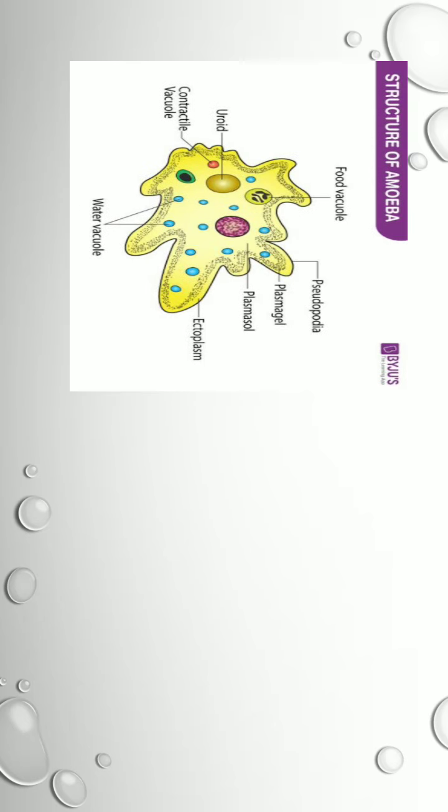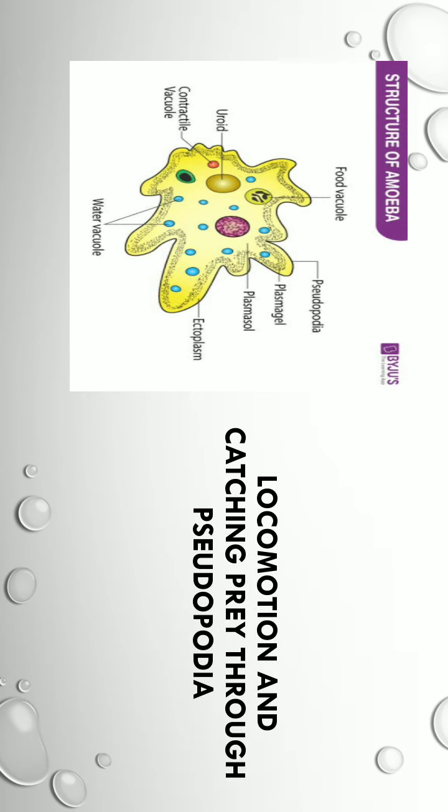Next type of protozoan is amoeba. In amoeba, the locomotion and catching prey are both done by one organ known as pseudopodia. Pseudo means false, and podia means feet. So this amoeba just folds its outer wall to make a false feet like structure, with the help of which it is capable of locomotion as well as catching its prey. So this is the special feature of amoeba. You should also make a well labeled diagram of amoeba in your copy.